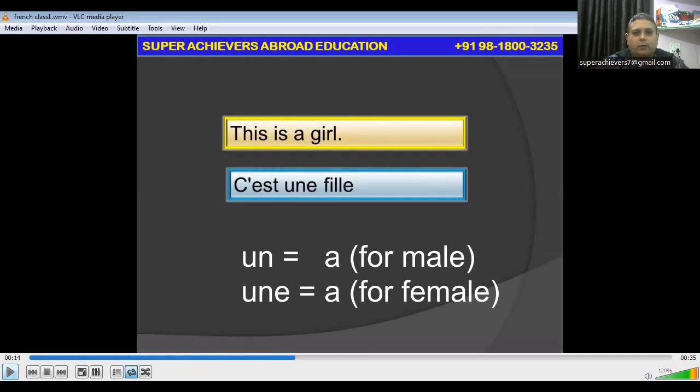So this is a boy, c'est un garçon. This is a girl, c'est une fille. Un for the male, une for the female.